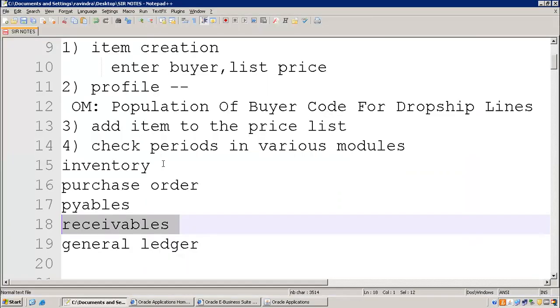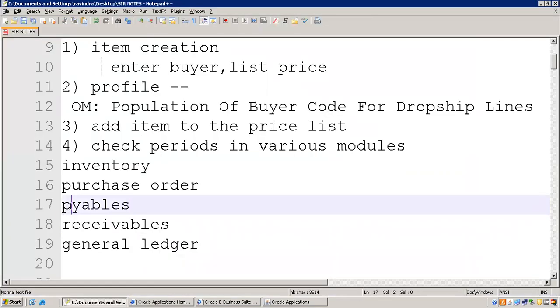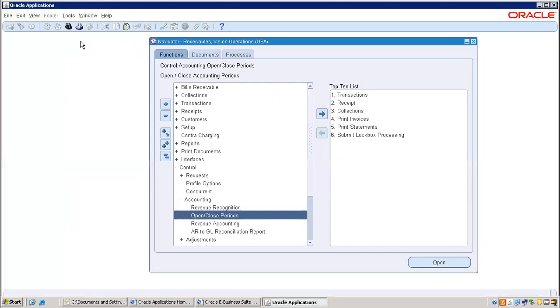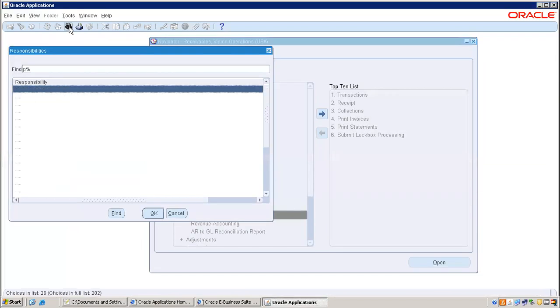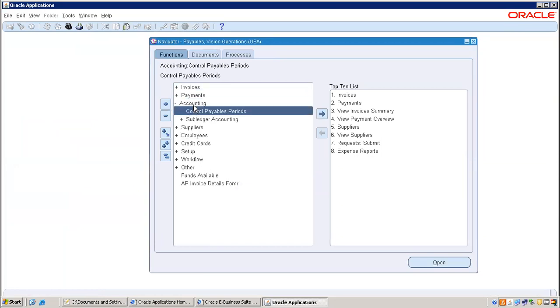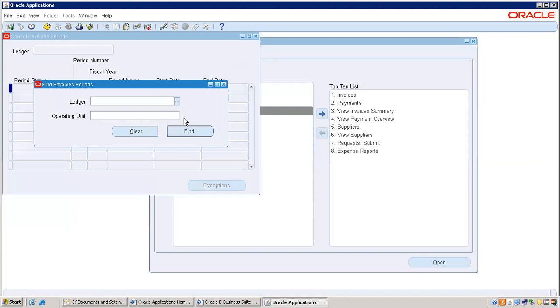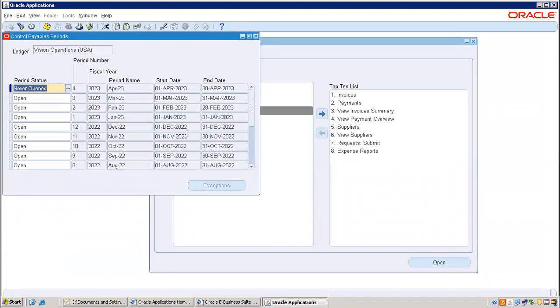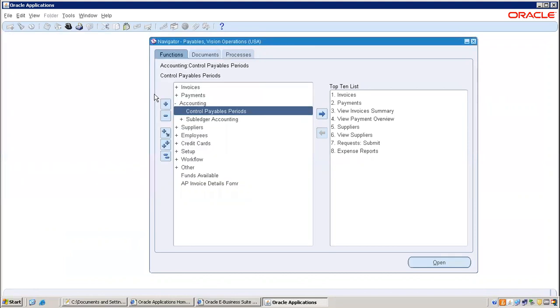Clear? Now next is payables. Go to payables. Here also it is the same. You can check the navigation: Accounting, Control, Payables Periods. You have to check here that January month is open.